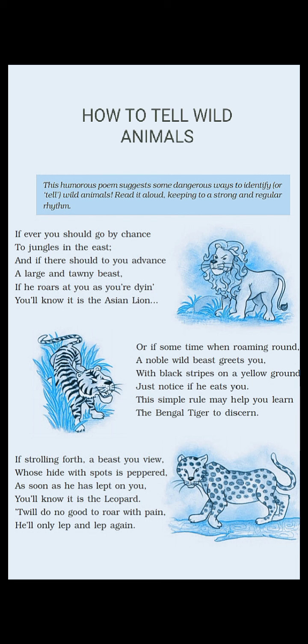You are in the open jungle. The tiger is not in the cage like our previous poem with black stripes on. Now he is telling you the characteristics to recognize it. If you find the skin of this animal with black stripes on the yellow base, it means the color of the skin of the tiger is yellow and on it there are black stripes.